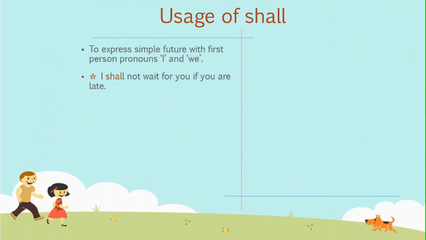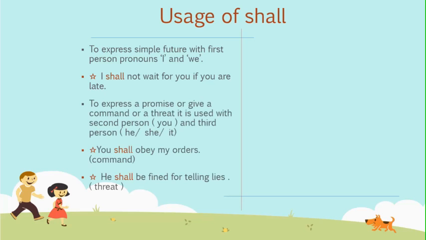Shall is used with the first person I and we to express the intention of doing something in the future. Example: I shall not wait for you if you are late. Shall is used in the second and third person, you, he, she, to express a promise, give a command or a threat. You shall obey my orders.